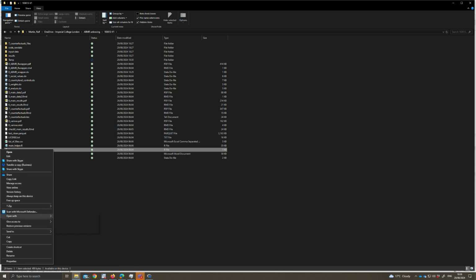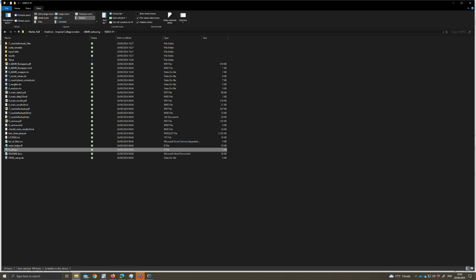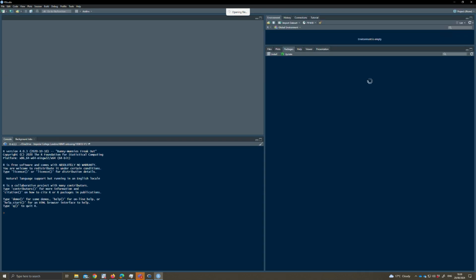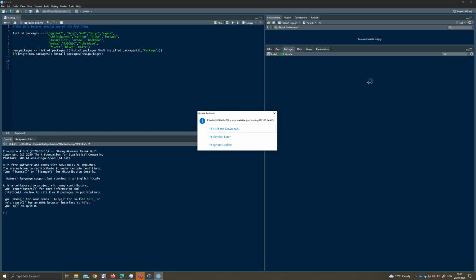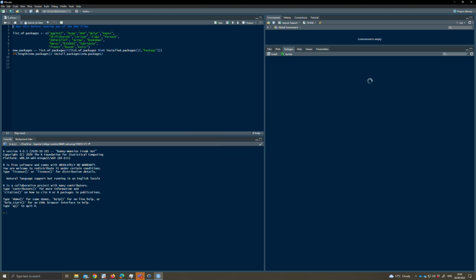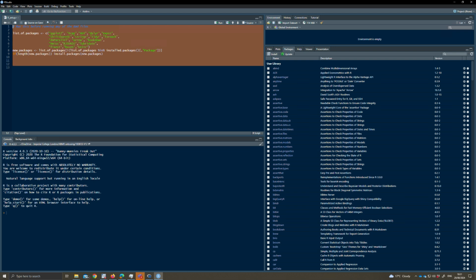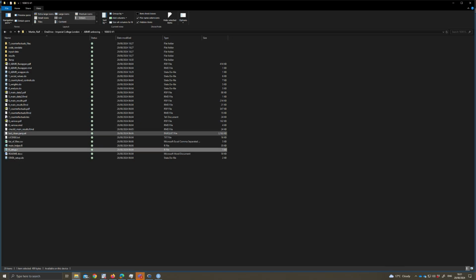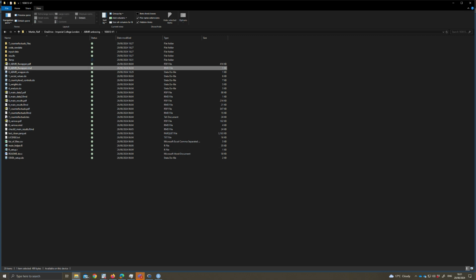RStudio. Let's run all of this. And then we can briefly look at the RMD wrapper.